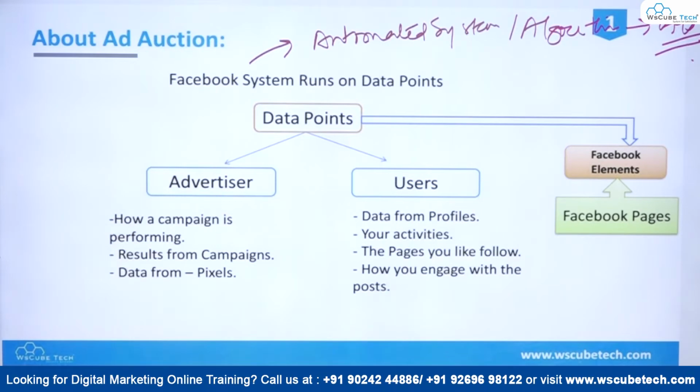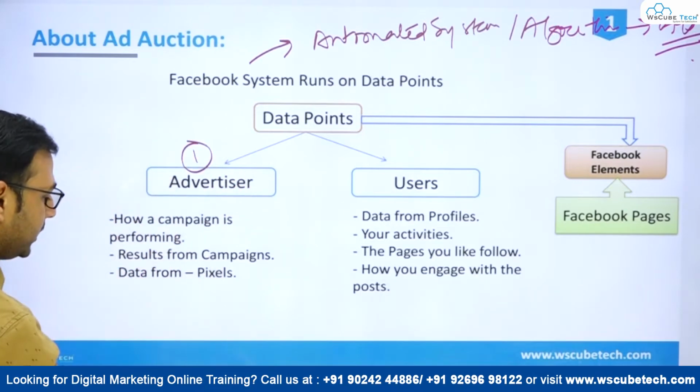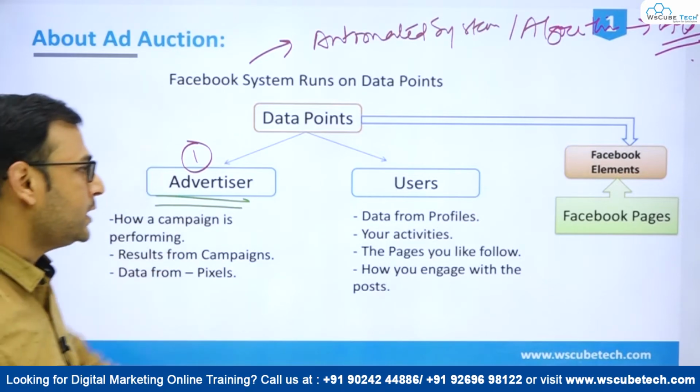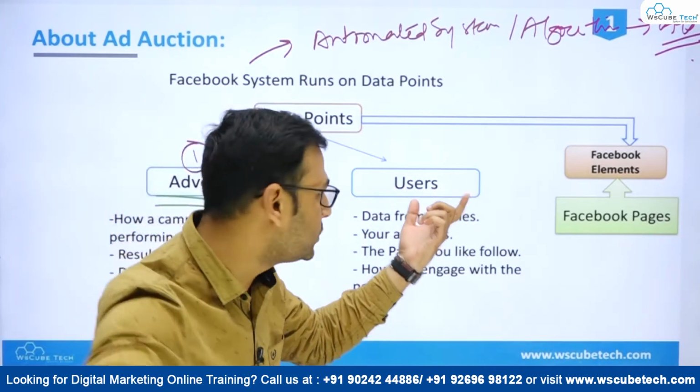So first of all, we have to discuss the different data points which are there and which actually provide Facebook ad system some information, right? So Facebook collects information from different sources. These sources can be at the advertiser end. The first thing, these sources can also be at the advertiser end. The second thing is these sources can also be at the user end, right?